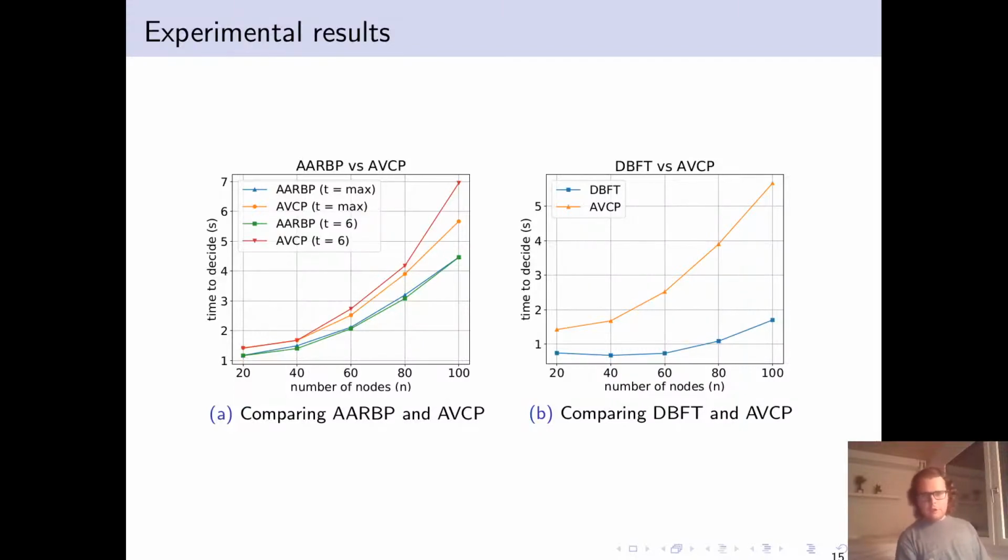So we have 2 major observations. We can see in the first graph that the difference between the binary consensus and the full reduction from AVC to binary consensus and the reliable broadcast is not terribly different in terms of cost. And the second thing we can see is that by comparison to DBFT, principally due to the cryptographic overhead, AVCP is more expensive. But even with 100 nodes, as we see, we can terminate between 5 and 6 seconds.